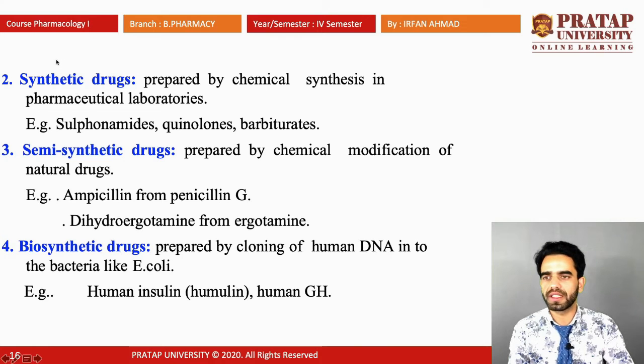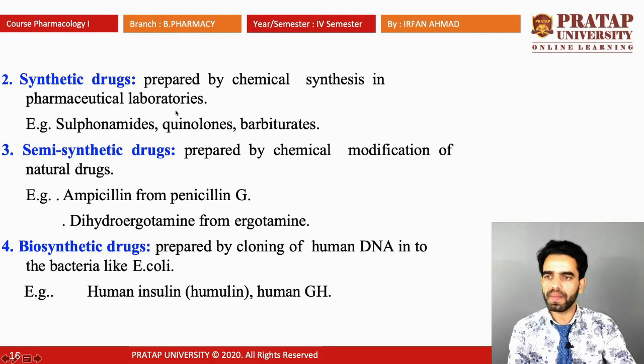The second source of drugs is synthetic drugs. As the name indicates, synthetic drugs are prepared or synthesized in pharmaceutical laboratories by the process of chemical synthesis. For example, sulfonamides are a group of drugs which we synthesize in the pharmaceutical laboratory. Quinolones and barbiturates are also examples of drugs which are synthetic in nature, which we prepare in pharmaceutical laboratories.